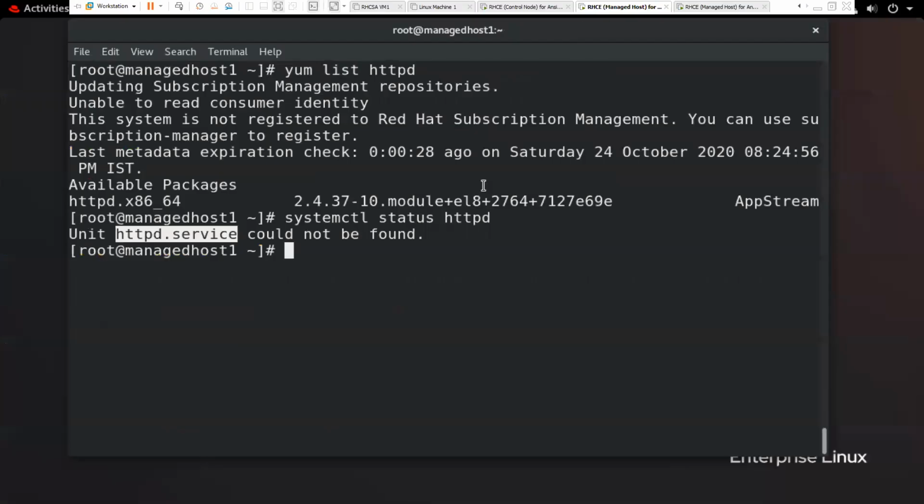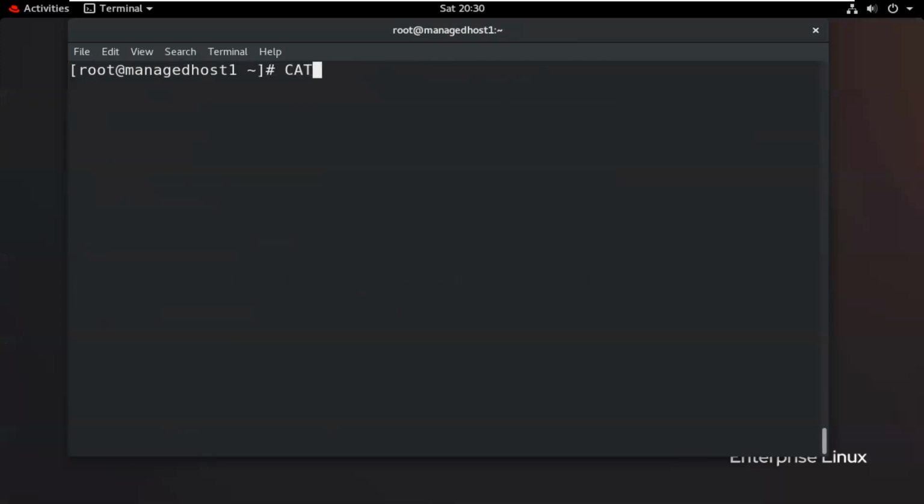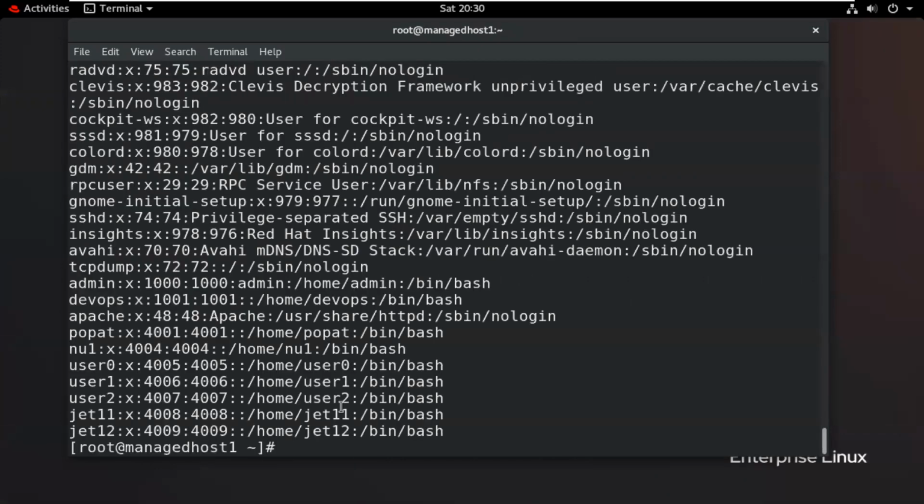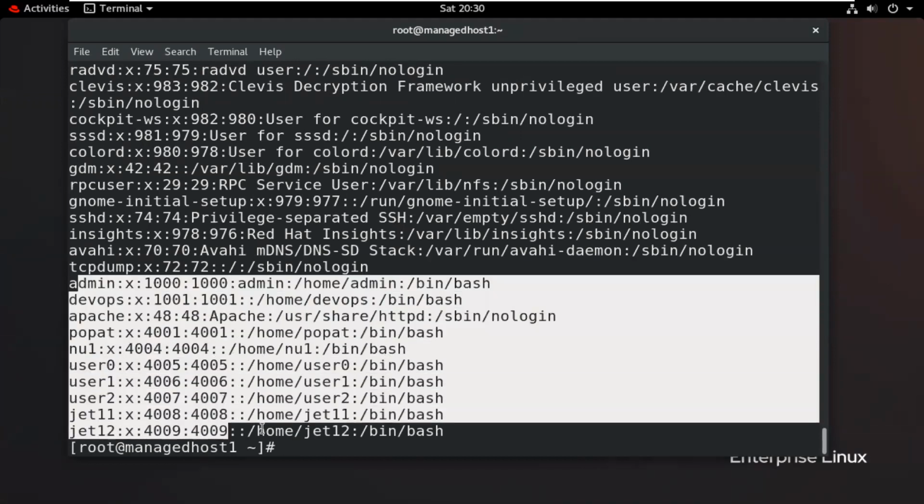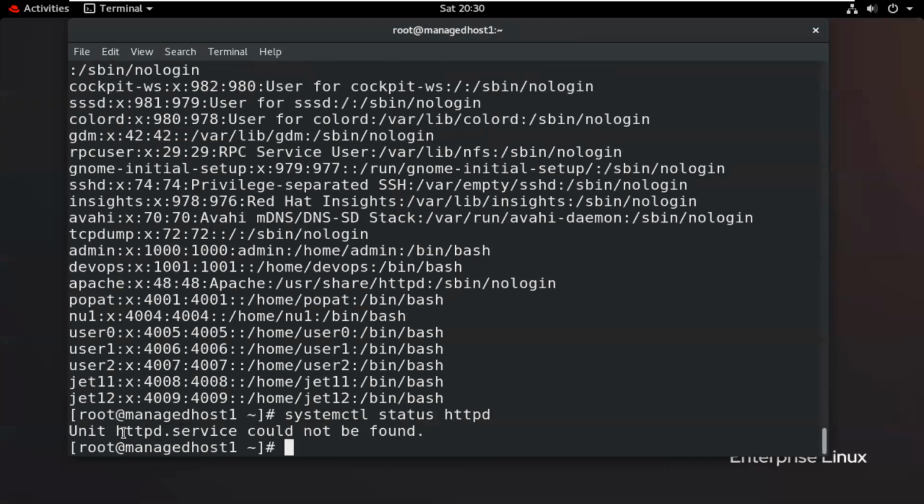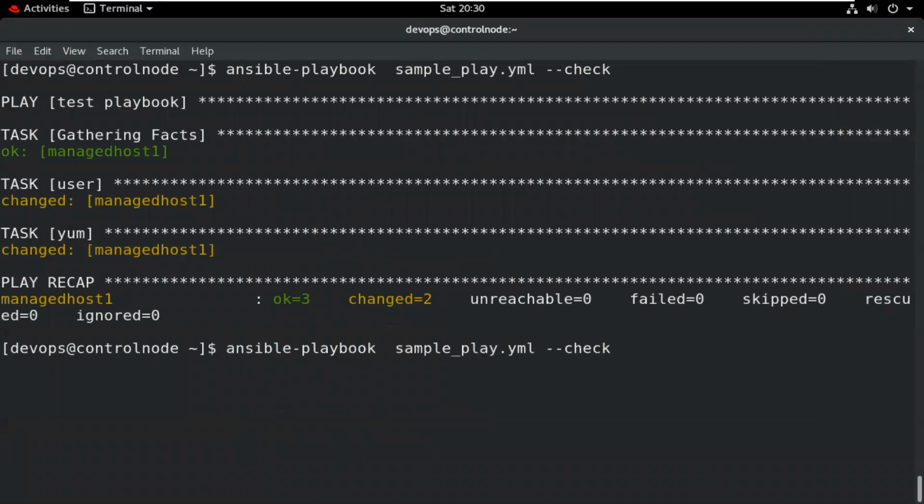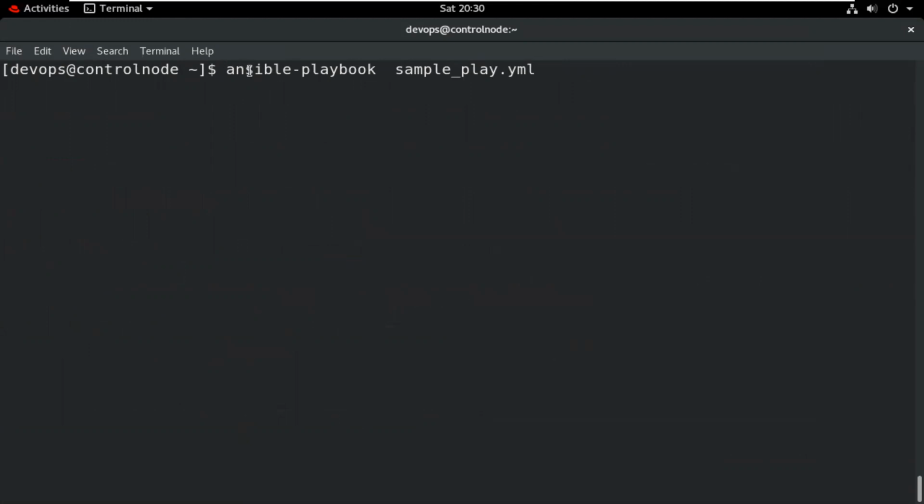You can check here. At this time, we have not created the user: cat /etc/passwd shows there is no created user, and this particular service has not run. Now I want to run this. So what I will do is remove this one, and this is the process to run a playbook like this.